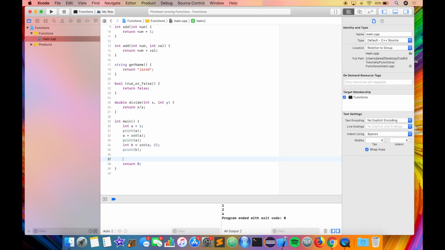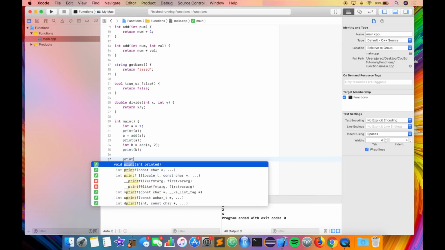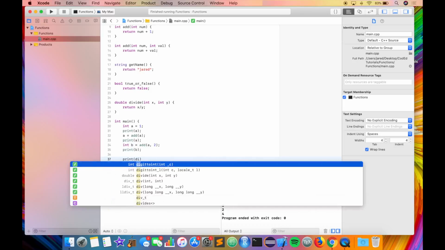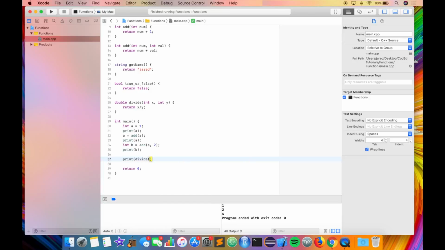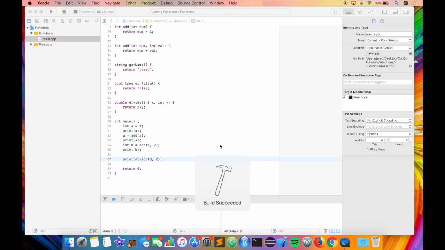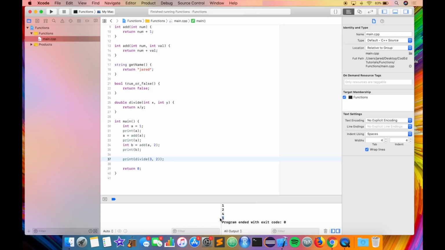So if we ran another function of print with the divide function in there, giving in the parameters of 3 and 2, this should run the divide function passing in the integers 3 and 2, and when you divide 3 by 2, you get the number 1.5. So you would think that when you run this, you see 1.5. However, you only see 1, and this is because of the pure nature of integer versus double values.